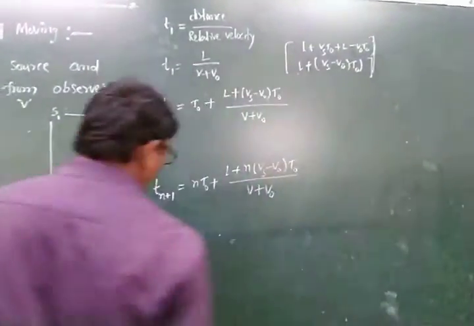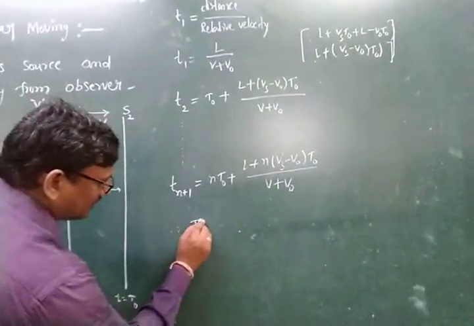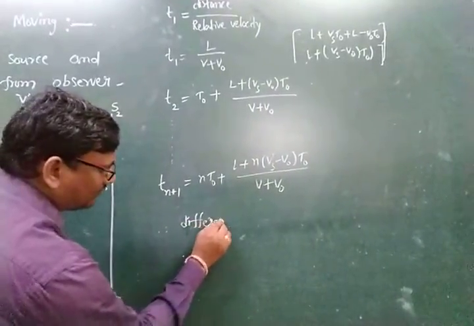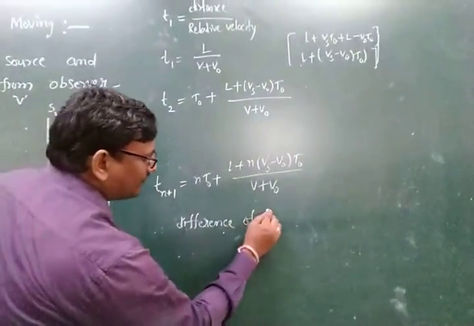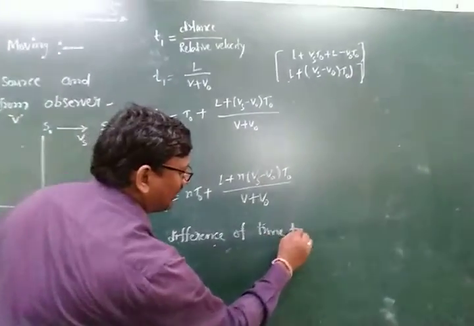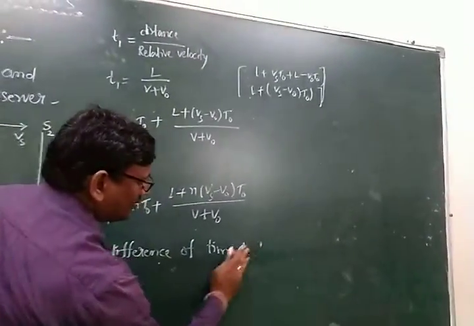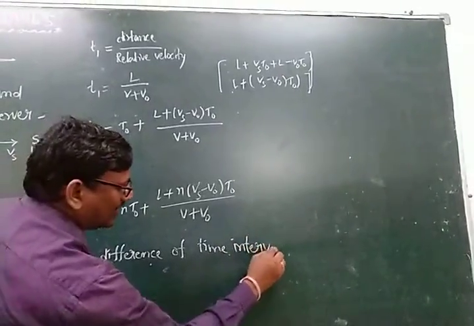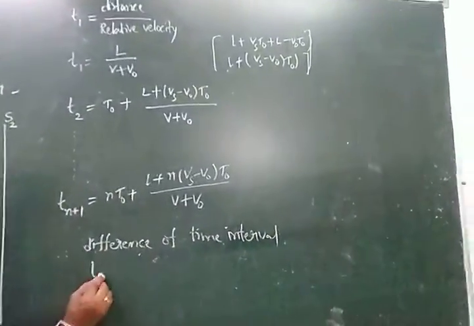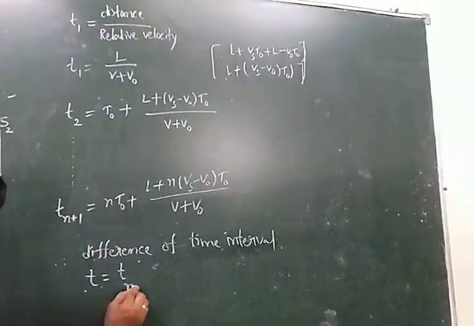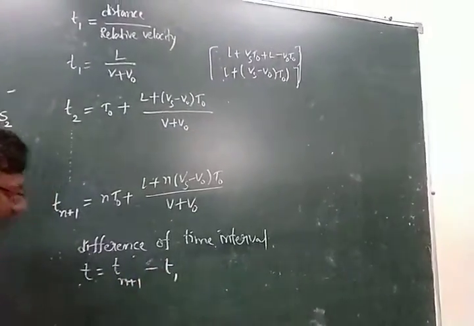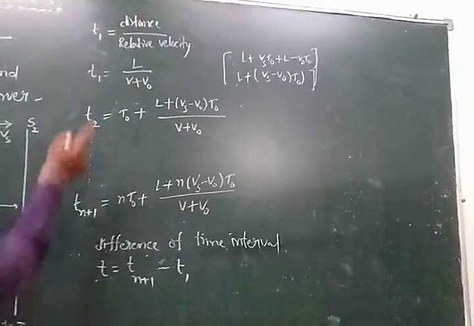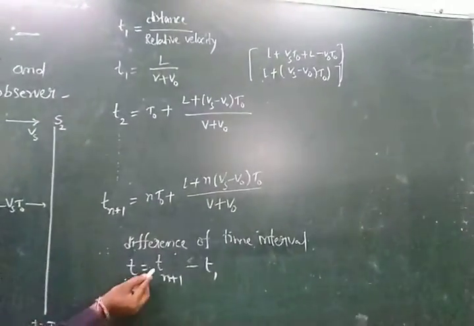Therefore, the difference of time interval, the small t, is equal to T(n plus 1) minus half T1. The difference between them is the last second to first second. The last second, how much is there?